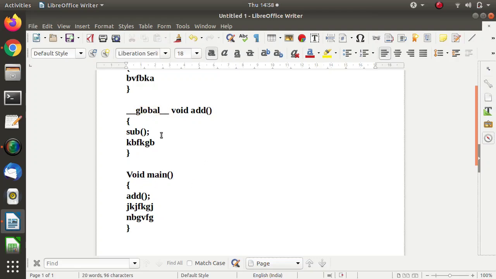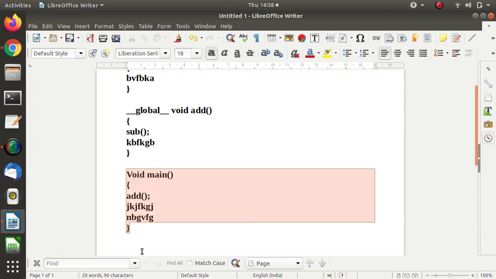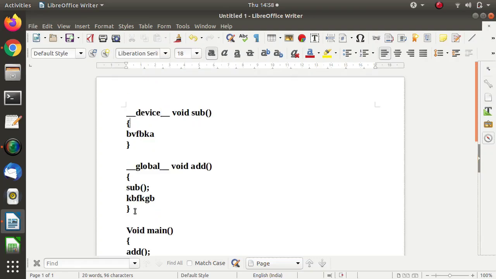And whenever we are calling another GPU function from a GPU function only, there, instead of __global__, we have to mention __device__. So in this case, here are the three functions. This is the CPU function, and these two functions we call GPU functions. These functions are called kernels.